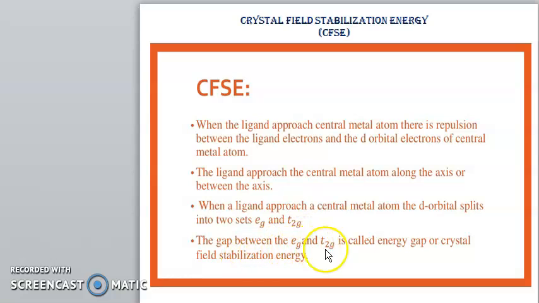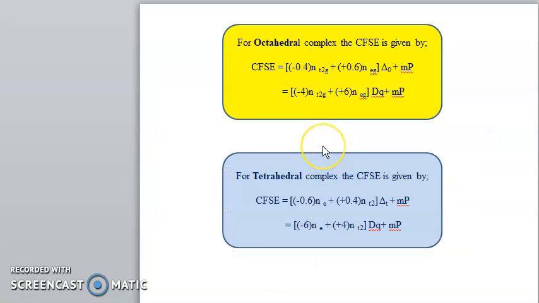The gap between t2g and eg is called the energy gap or crystal field splitting energy. The gap between the t2g and eg is delta octahedral or 10 Dq, that is the CFSE value of that particular compound or complex.